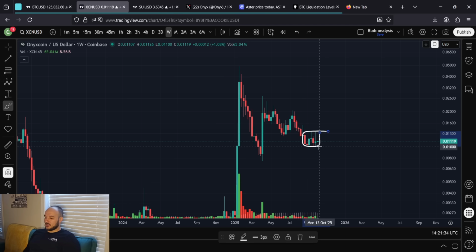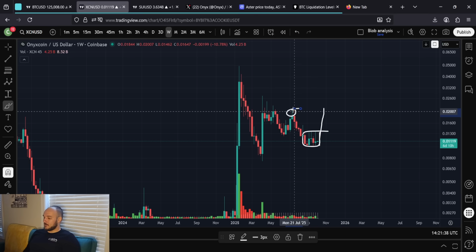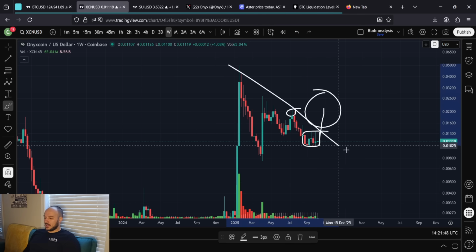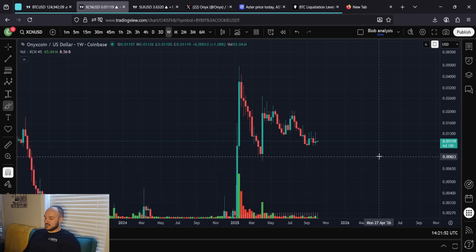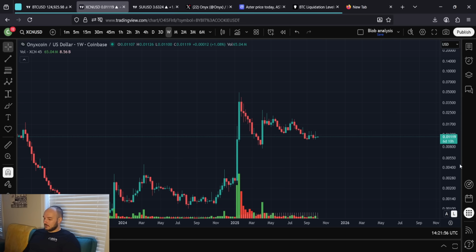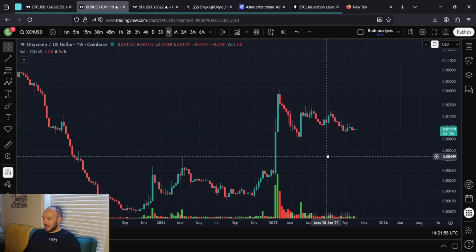But if you want to be a stickler and you want to say, you have to change the trend, okay, getting above this high would do it then. And that means getting above 2 cents. So 2 cents, 1.4 cents, 2.7 cents, whatever the case may be, somewhere in this kind of area here, that's where we would validate that we're breaking out of this overall downtrend and that we're ready to go higher. And again, the minimum target from there is like a 7x from the current price. So very phenomenal things ahead of us. Very, very bullish prospects await.